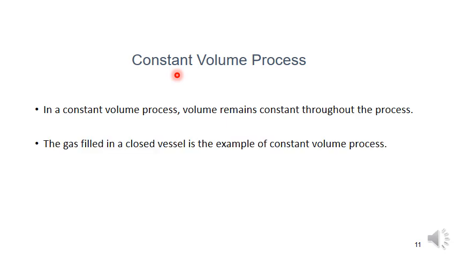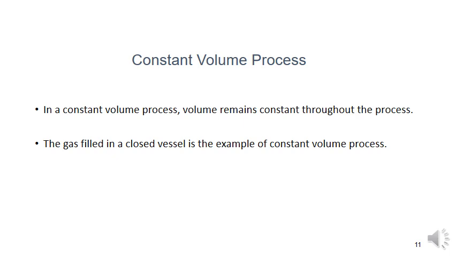An example is the gas filled in a closed vessel. Here the gas is not going outside because the vessel is fitted with a cap. A closed vessel means a closed system. There is no mass transfer that takes place, only energy transfer takes place in a closed system. So the gas filled in a closed vessel is an example of a constant volume process.